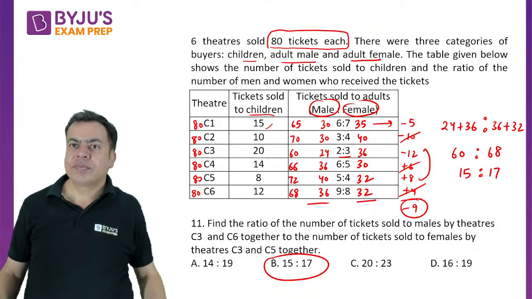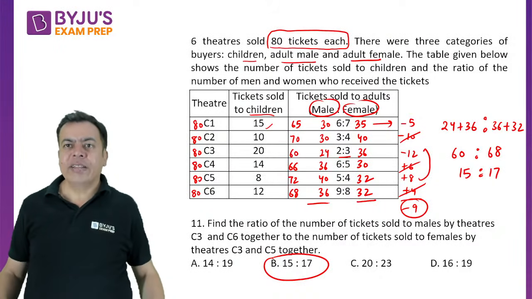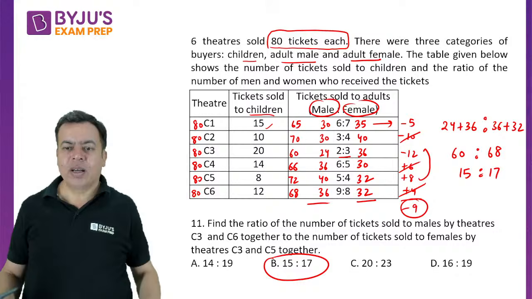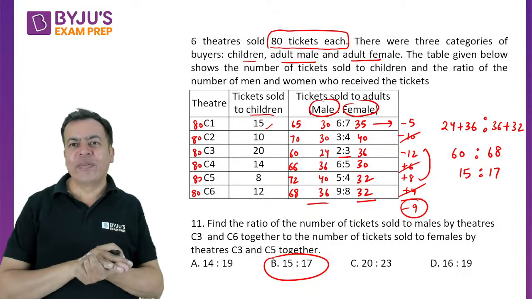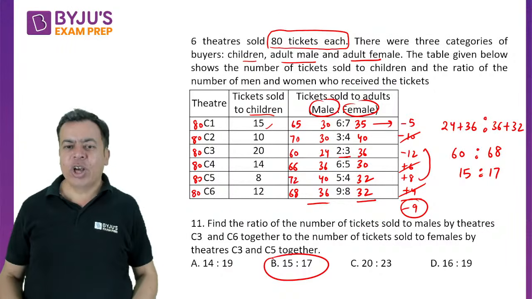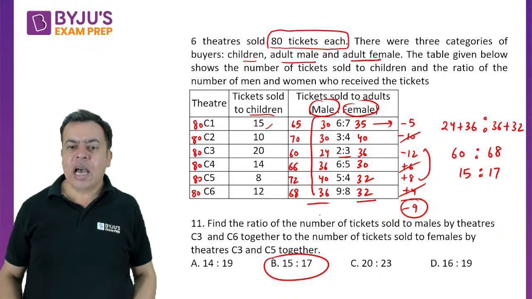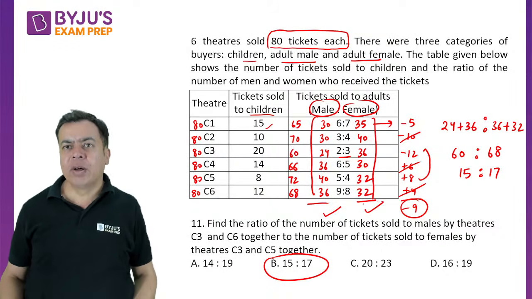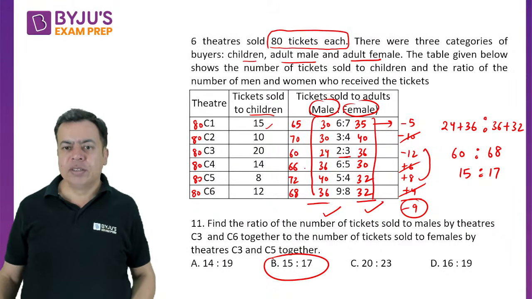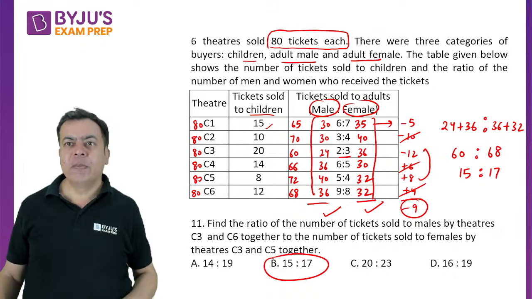That's it. I think you are getting the motive behind why we should add only the differences. That will be easy. Instead of adding all this, adding all this will be a bigger number, then you will be taking the difference, right? It will be a lengthy process.